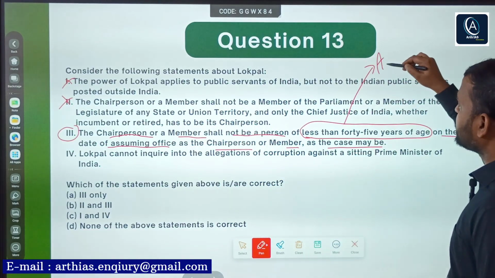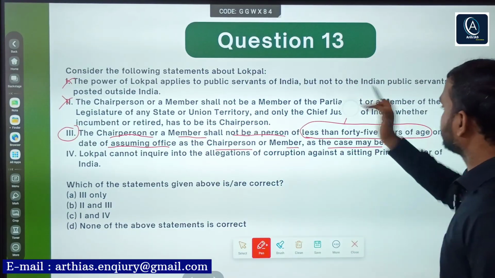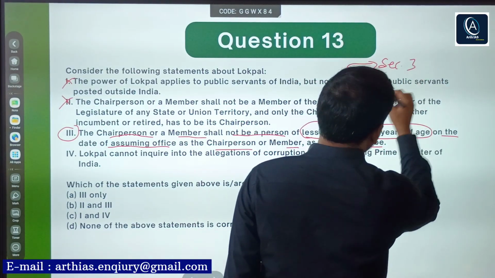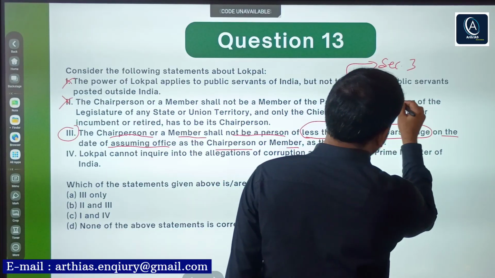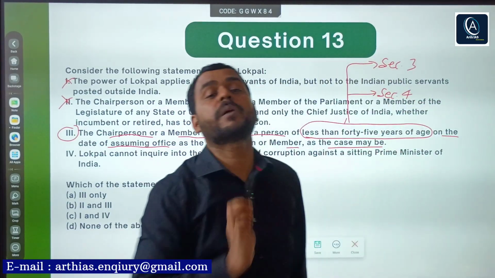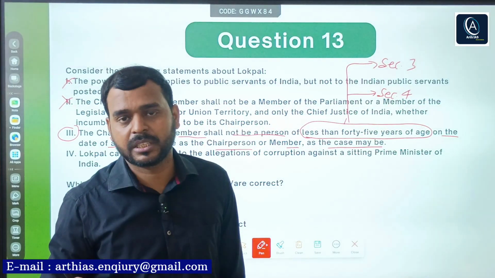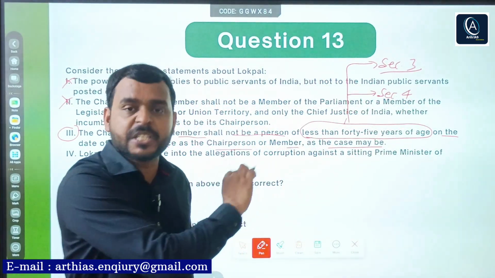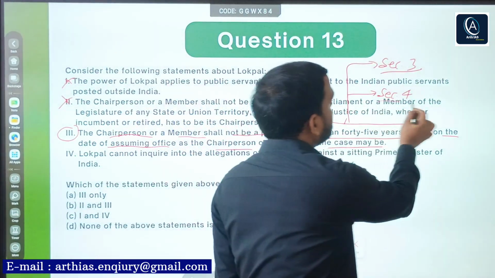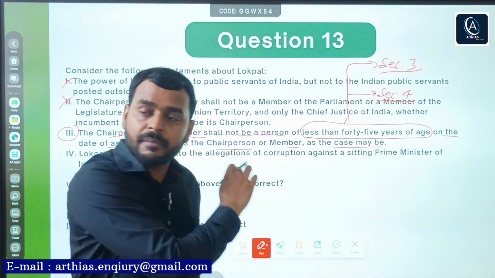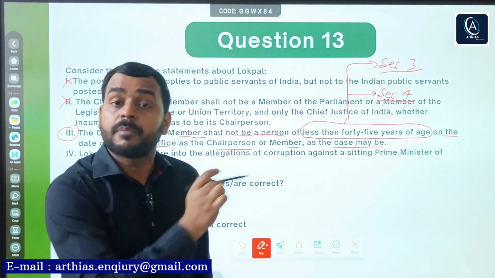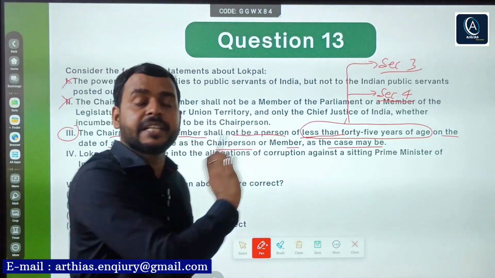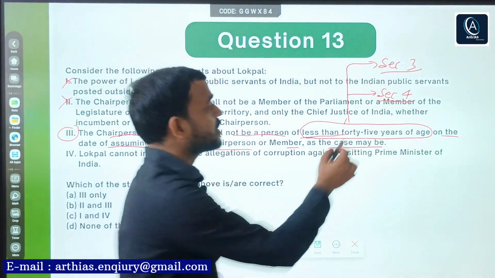I have taken reference of two sections, section 3 and section 4 of the Lokpal Act 2013. Section 3 talks about the qualification for chairperson and members of Lokpal. Section 4 talks about disqualification of chairperson and members of Lokpal. But nowhere is any age criteria mentioned, whether in section 4 or 3.